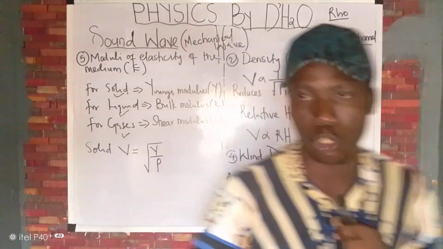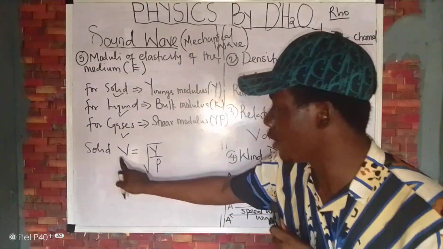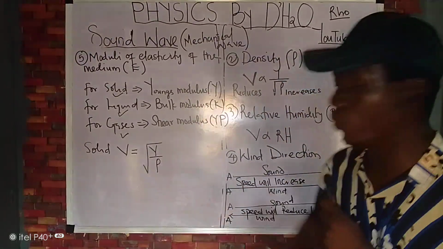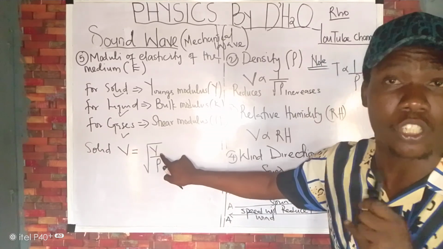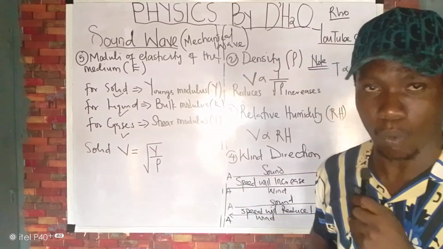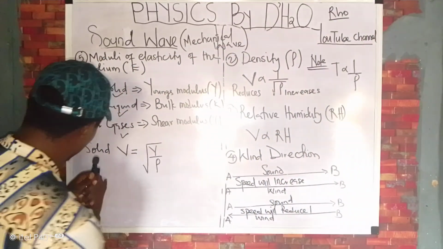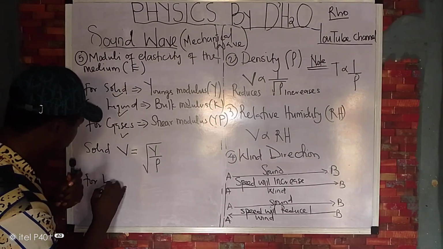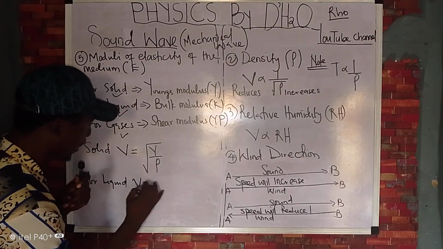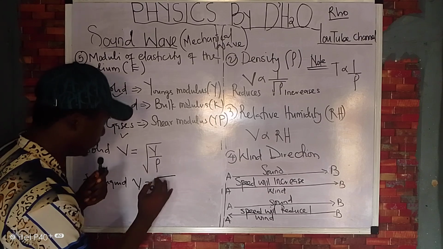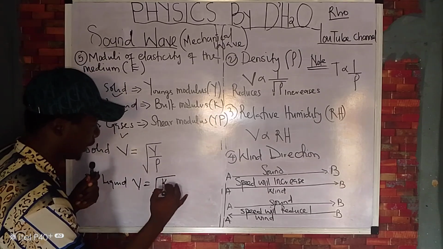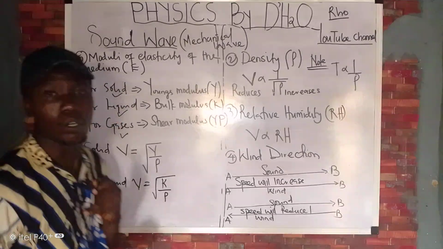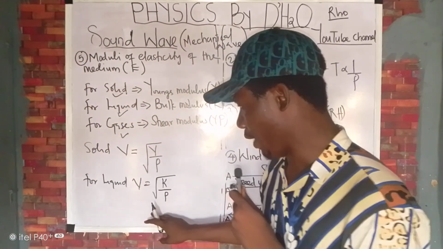This must be noted. I told you the symbol Y means Young modulus, okay? That's number one. Number two, for liquid, the speed of sound is equal to what? The square root of your bulk modulus K over density. Wow, that's interesting. Take note of that.